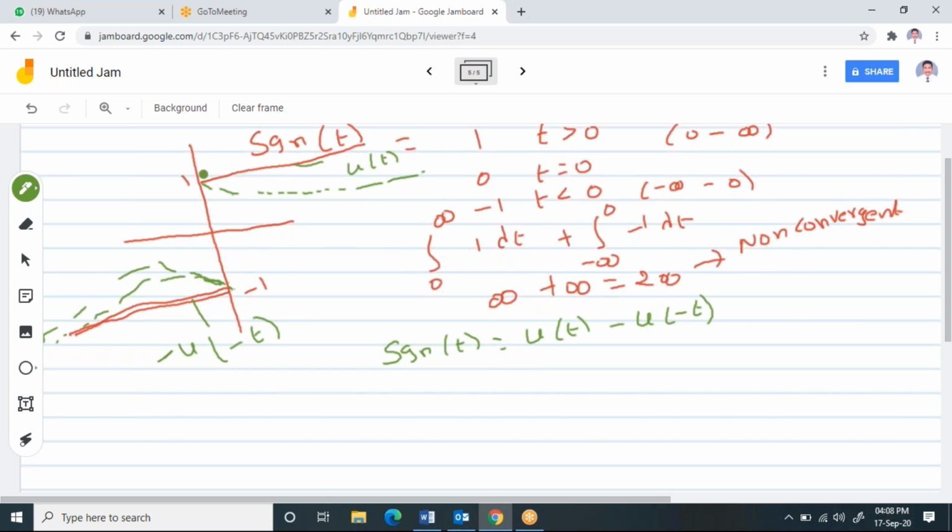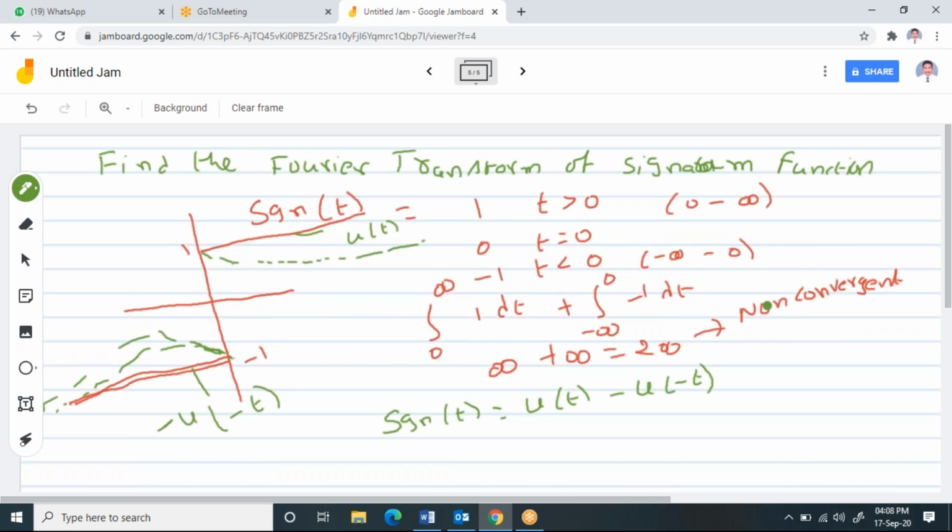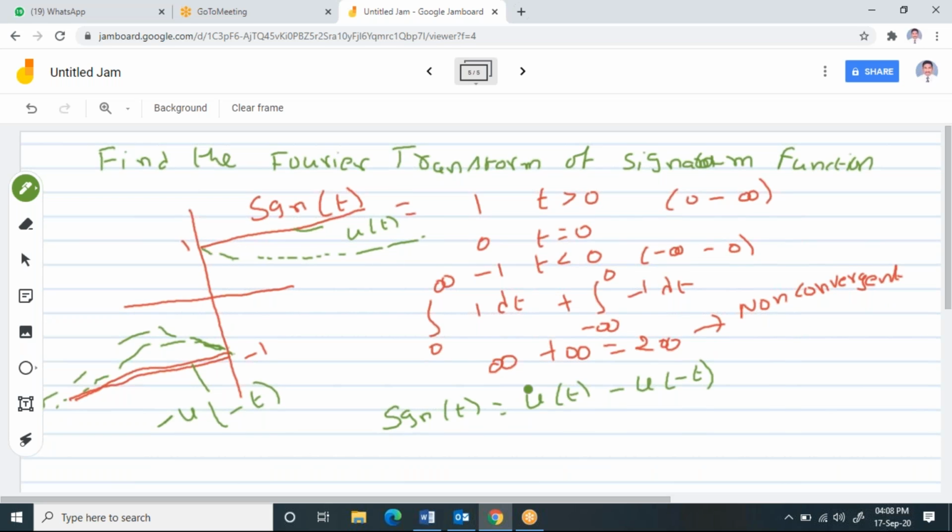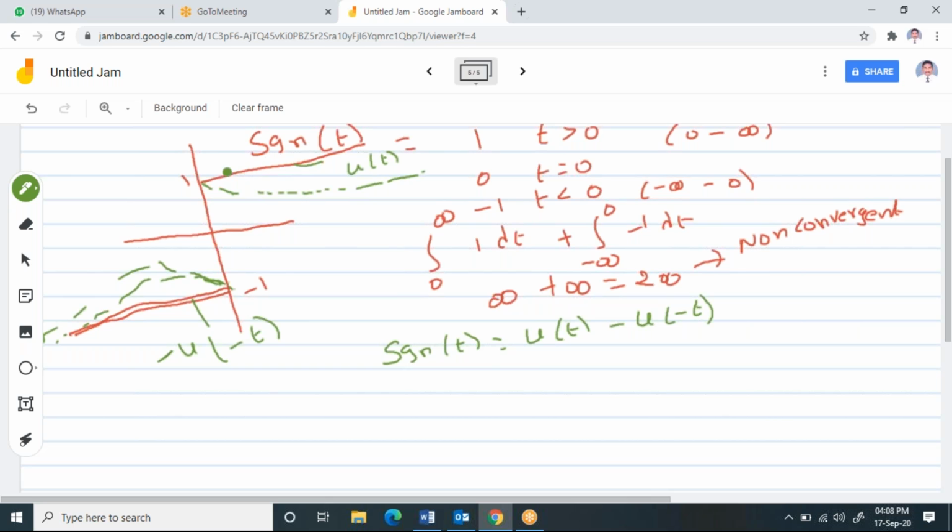That means since a signum function is a straight line, unit step function is a straight line, but when it is a DC, I observed that it is non-convergent, and you can't apply Fourier transform to this. So what I'll do is, I am going to take this one by an exponential signal, as an approximated signal, and this u of t, I am going to write it like this. Please check it. Is it right or not?